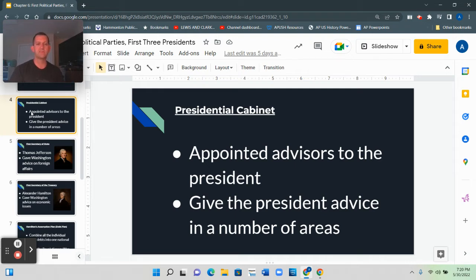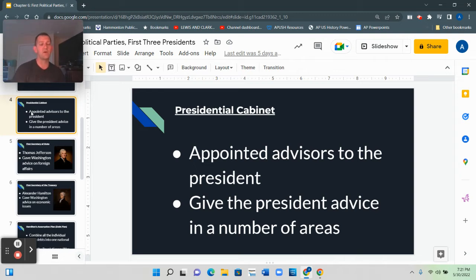In a very simple answer, a cabinet is a group of advisors who tell the president what to do in a number of areas. For example, the president needs economic advice. That's the Secretary of the Treasury. The president needs advice when it comes to relationships with foreign countries. We call that person today the Secretary of State. The president may need help when it comes to military matters.